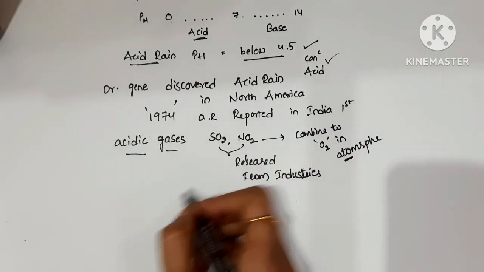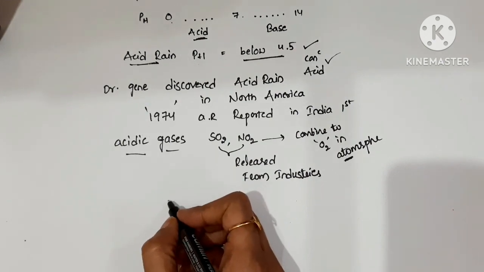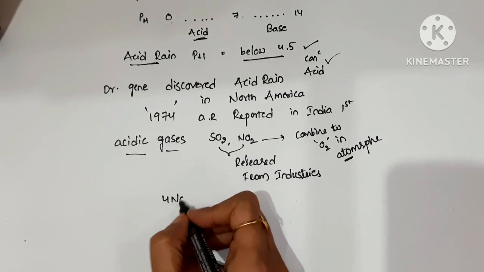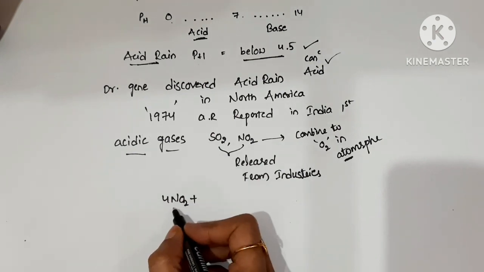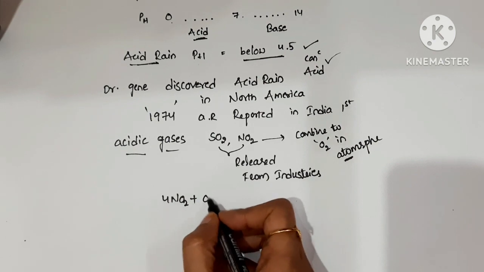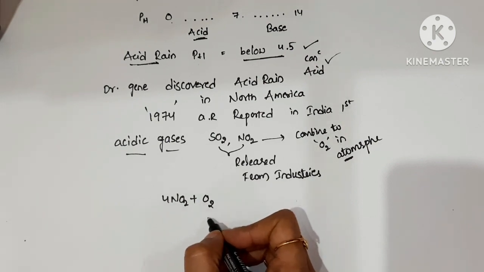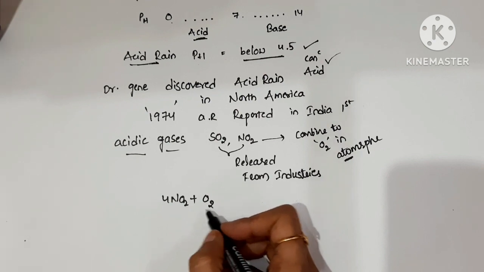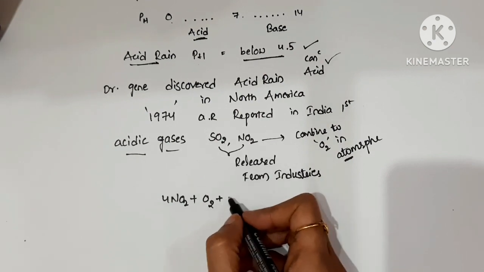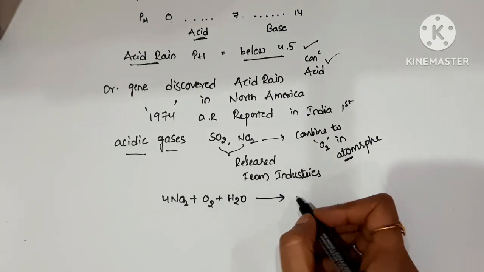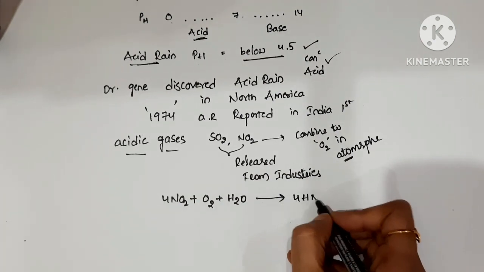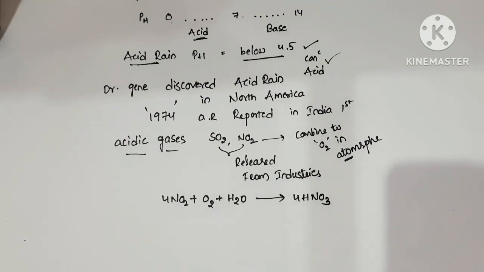Here I am writing the equation. Nitrogen dioxide, an acidic gas, combines with the oxygen present in the air and also with water molecules present in the weather to form nitric acid.